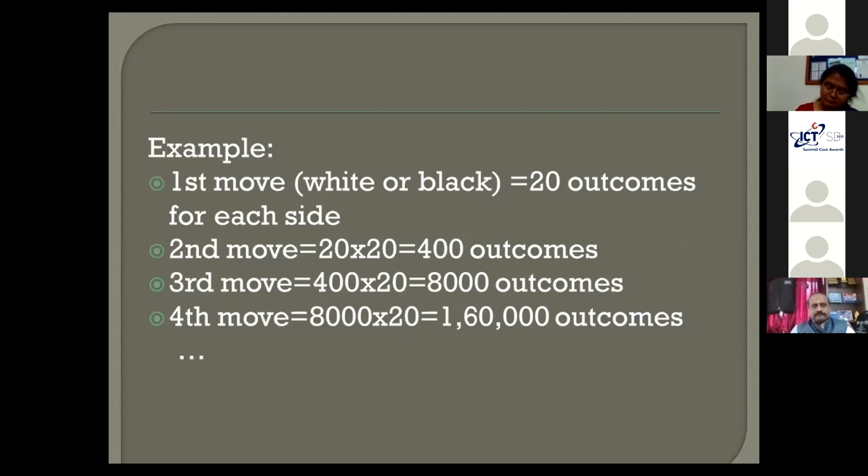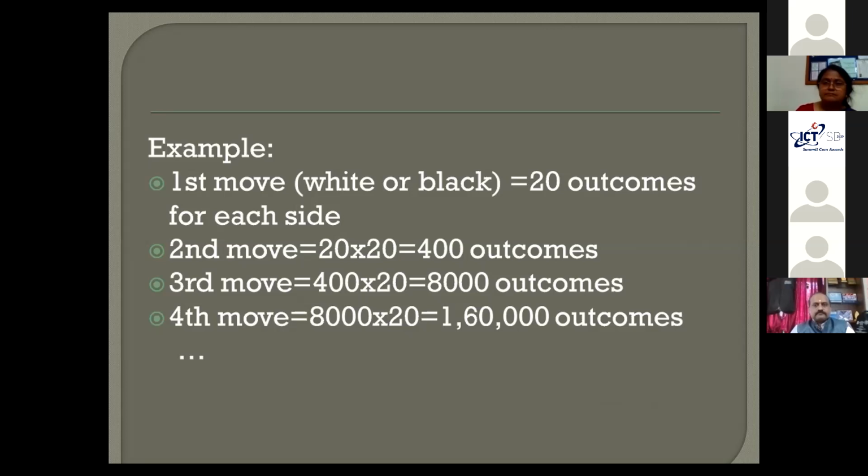Outcomes in the sense of how many possible moves you can make. For the first move itself, if you calculate properly, for white or for black, there are 20 outcomes. Out of these 20 outcomes, it has to find one move and make that move. Now the opponent will play one more move. Next, the computer has to play the second move.